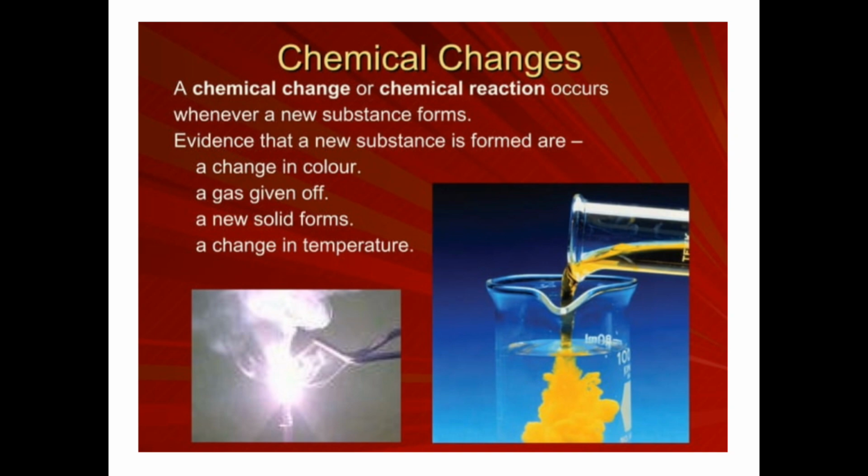Now, a chemical change or chemical reaction generally occurs when a new substance is formed. So a chemical change is a change in which a new substance is formed and it is not easily reversible. These are some of the things you see in a chemical change: there is a change in color, a gas is given off, a new solid is formed, there is a change in temperature, or various substances might be formed in the process. So these are evidences of a chemical change.